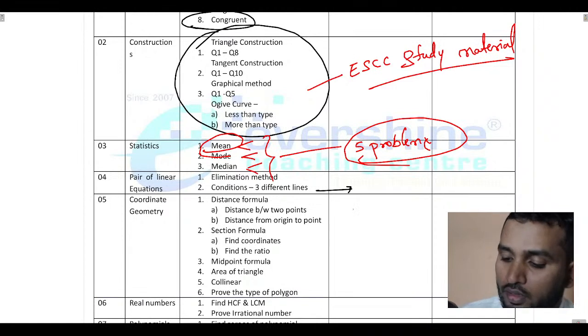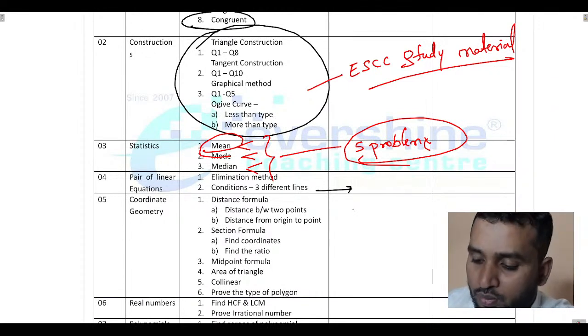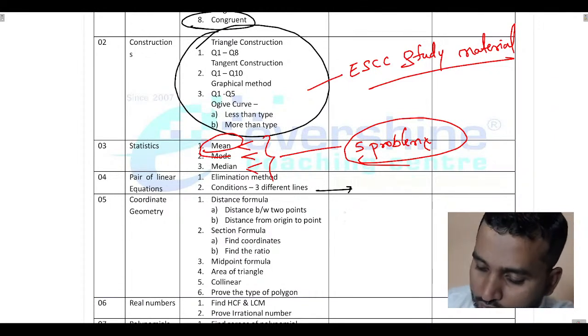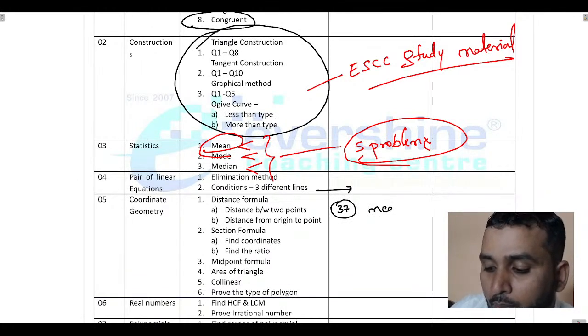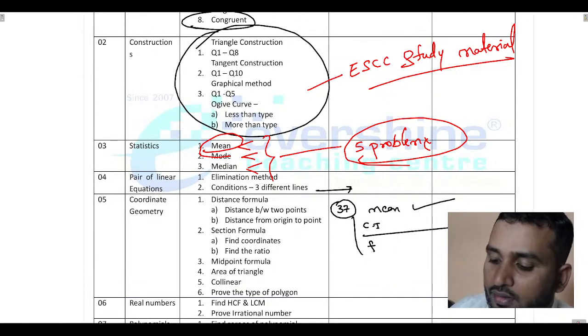See, dear students, I would like to tell you one small piece of information related to this. Suppose, let me take question number 37, assume they may give you a question based on mean, a direct question, for example class interval and frequency. Okay, some values they have given.